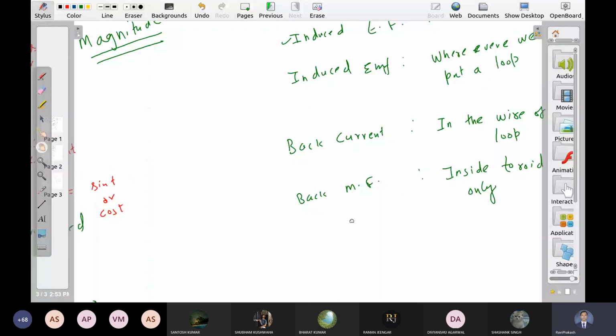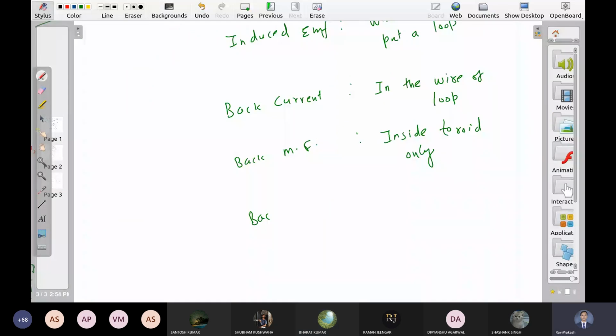So where is the back electric field? Back electric field कहाँ होगा? जहाँ back magnetic field है वहीं हो सकता है. Inside the toroid only. So back EMF कहाँ होगा? Inside the toroid.